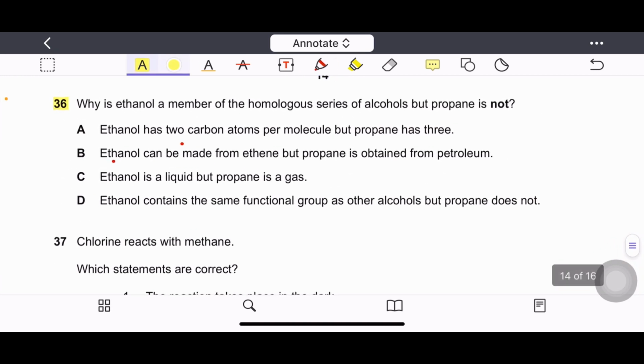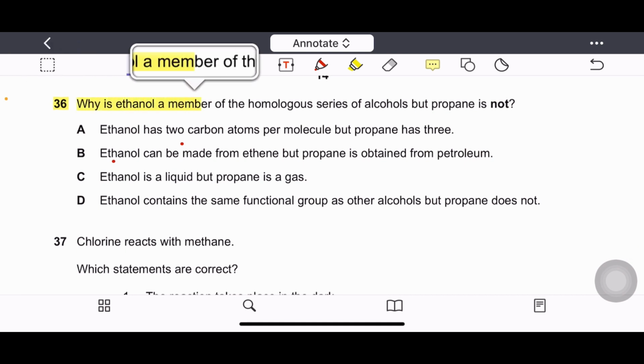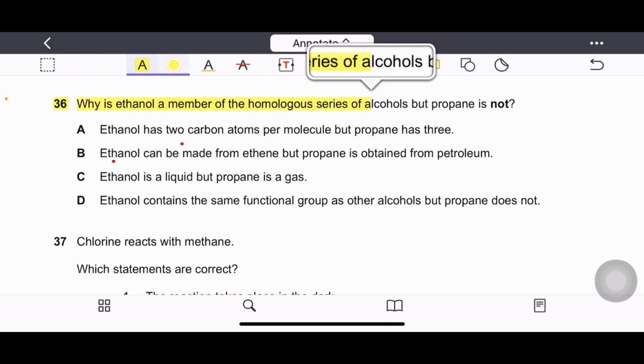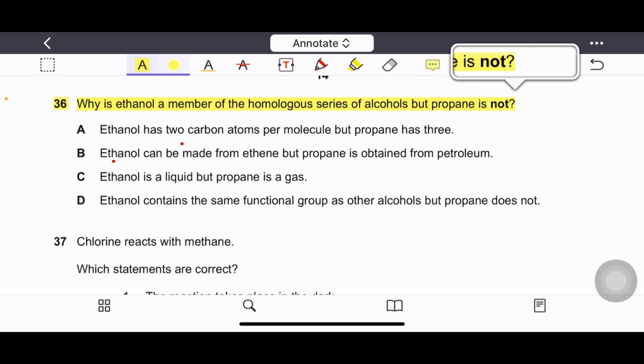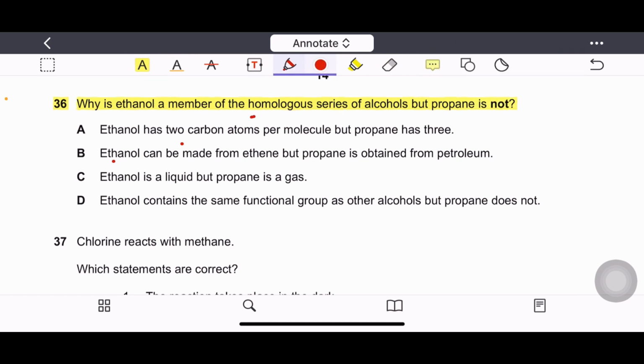Question number 36. Why is ethanol a member of homologous series of alcohols but propane is not? Homologous series is the family of organic compounds with same functional group and same general formula. Similar chemical properties also. Option A. Ethanol has 2 carbon atoms per molecule but propane has 3. It is not the reason.